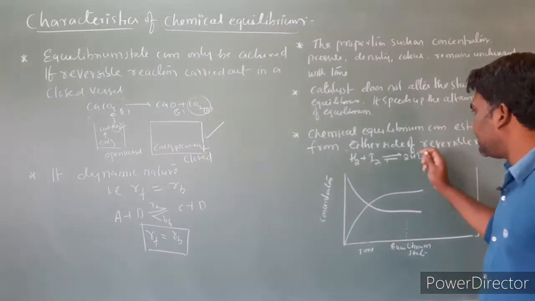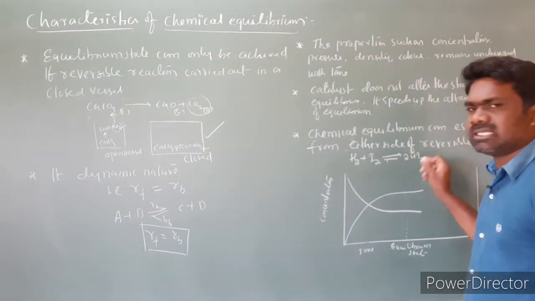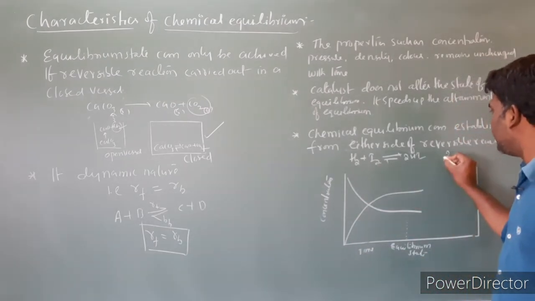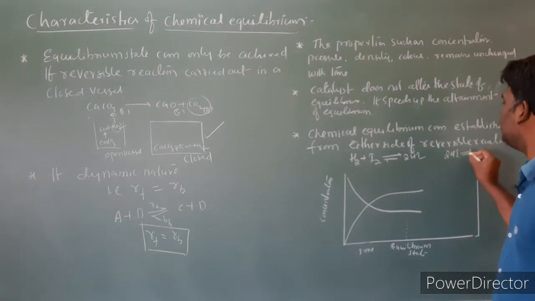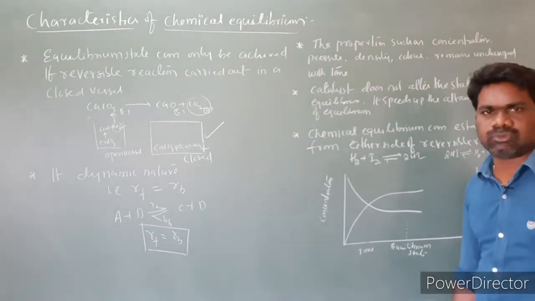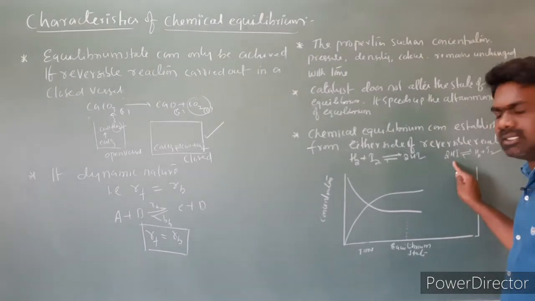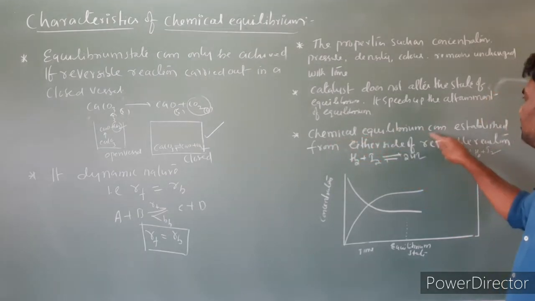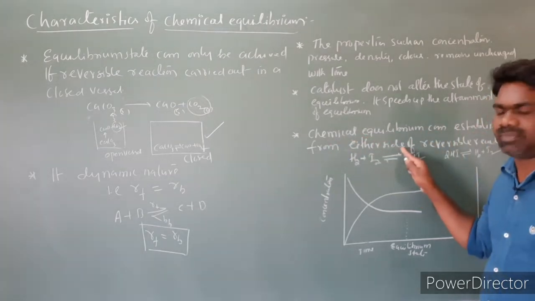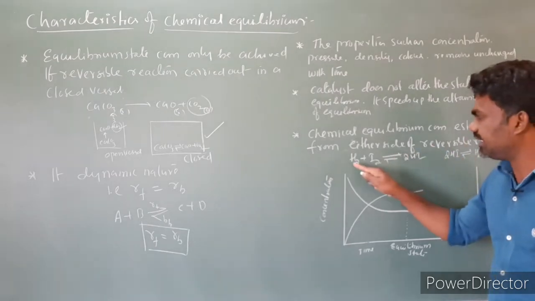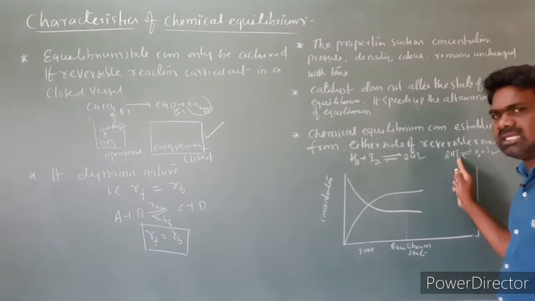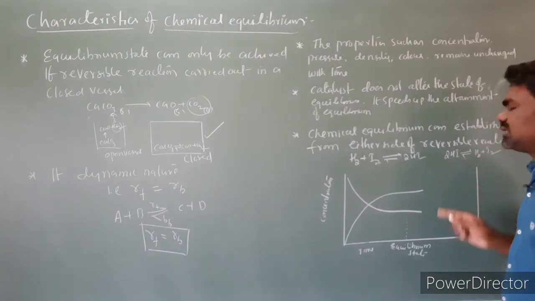Apart from it, suppose I take HI directly. HI is the reactant, and H2 and I2 are the products. I am taking 2HI gives rise to H2 plus I2. So it is a reversible reaction, and chemical equilibrium can be established from either side of the reversible reaction. Either H2 and I2 are the reactants and HI is the product, or, the opposite, HI is the reactant and H2 and I2 are the products.